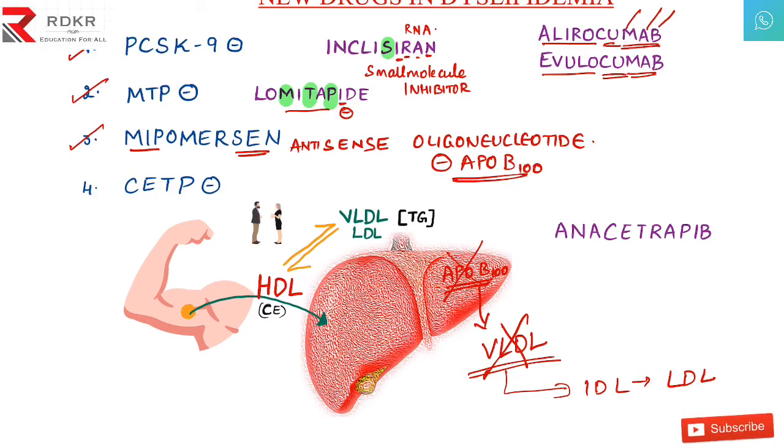That was about the third drug. And the last drug, the simplest method we are left with, is CETP inhibitors. I will tell you what is CETP. Before that, you have to understand a mechanism. You all know the main function of HDL is to carry the cholesterol from the tissues inside the liver.